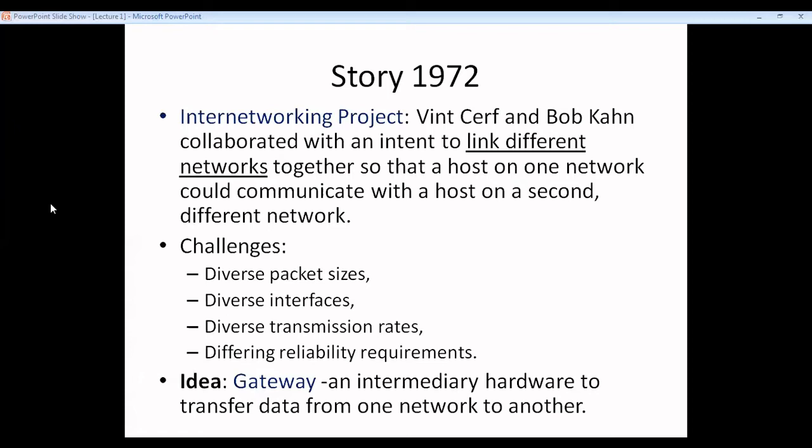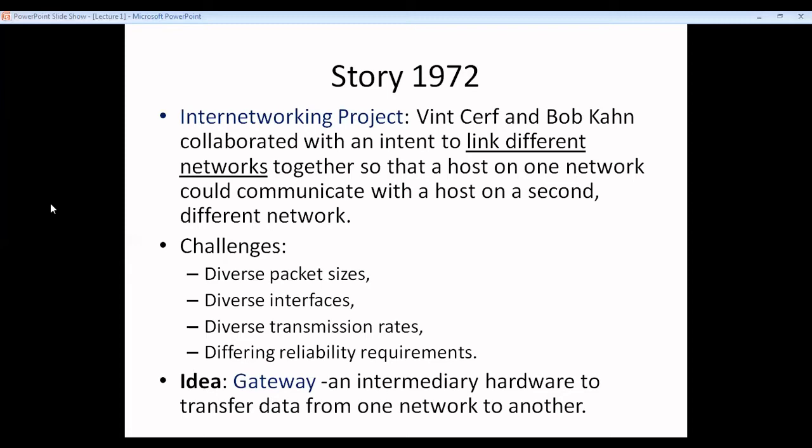Vint Cerf and Bob Kahn collaborated. You know what they wanted to do? They wanted to connect networks together, so a host on one network could communicate with a host on a second or different network. ARPANET was able to do this, but there were some challenges.